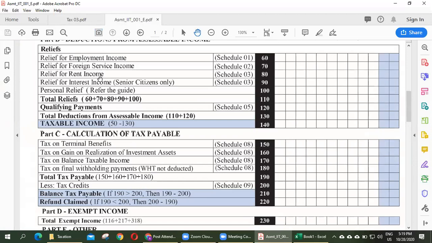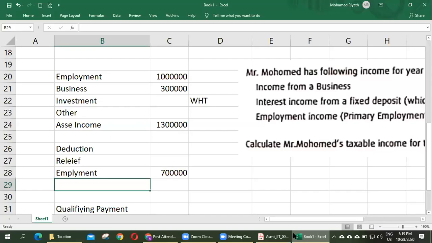Rent income, not eligible. And relief on interest income, not eligible. Personal relief, is he eligible or not? He is eligible. How much? Up to 500,000.